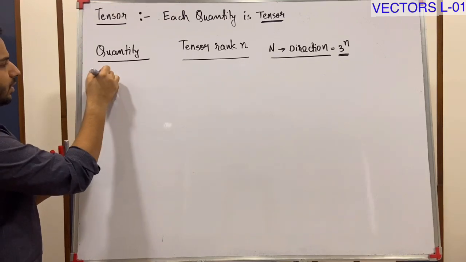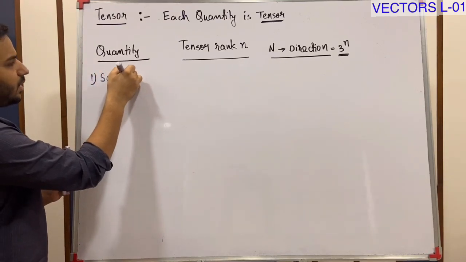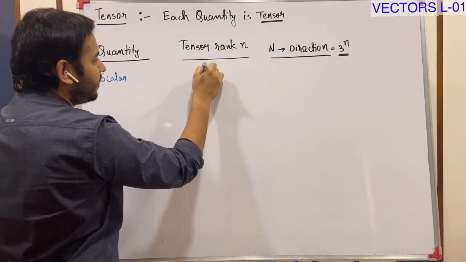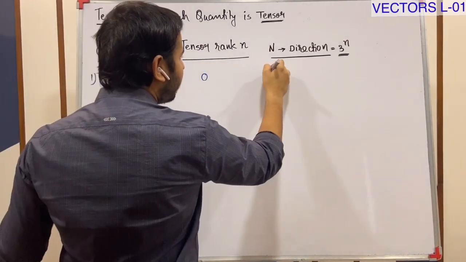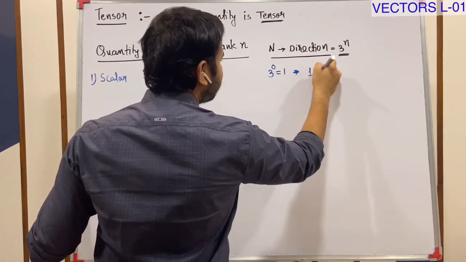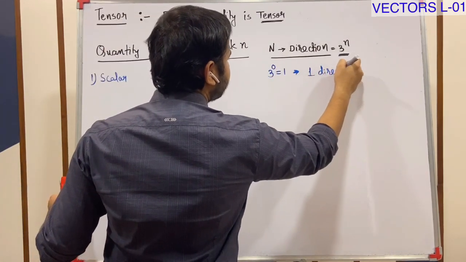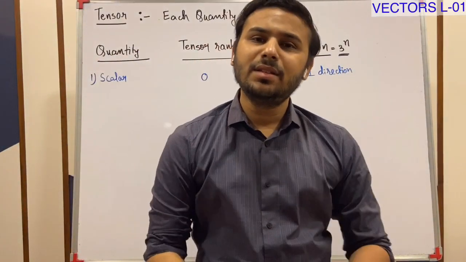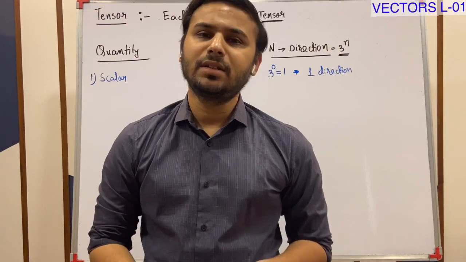Say the first quantity is scalar quantity. For scalar quantity, tensor rank is 0, and here 3 raised to 0 is 1, so only one direction. Basically in scalar quantity, there is no need of direction.